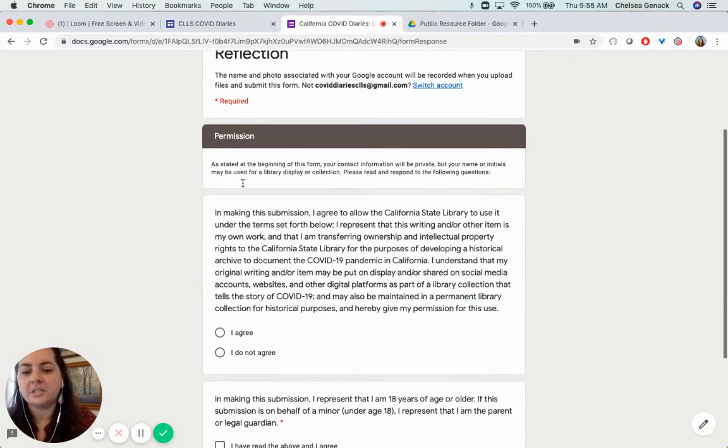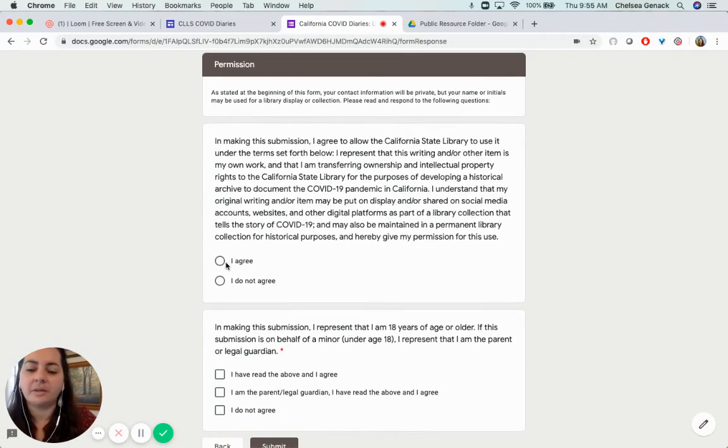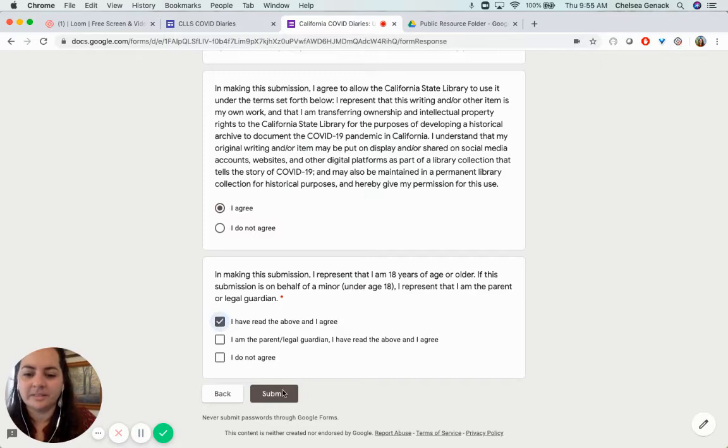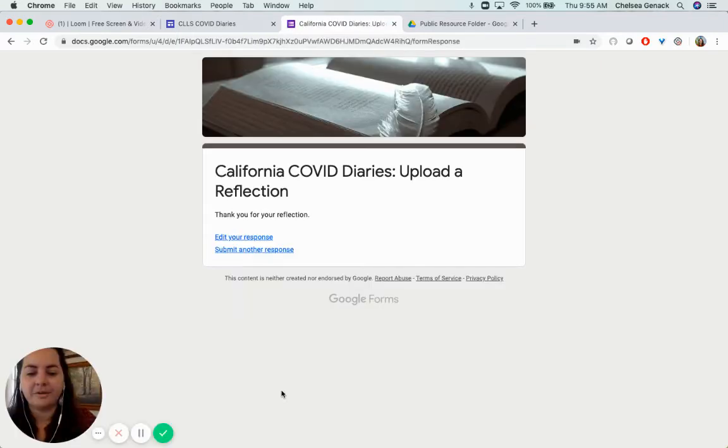This final page is the permissions surrounding the work that you're submitting. I strongly encourage that you read those and fully understand what you are agreeing to. And we'll click submit. And there you have it. You have uploaded your first reflection. We then receive all the information you shared as well as the upload. And that is very helpful for us to create our literacy anthology.